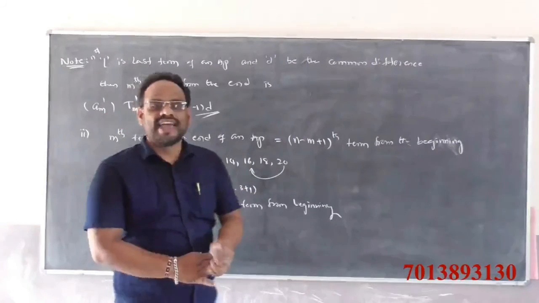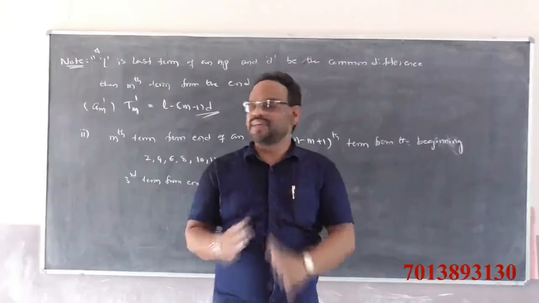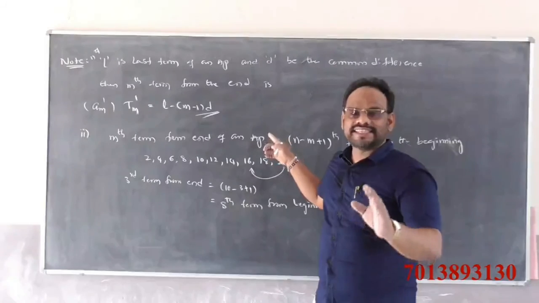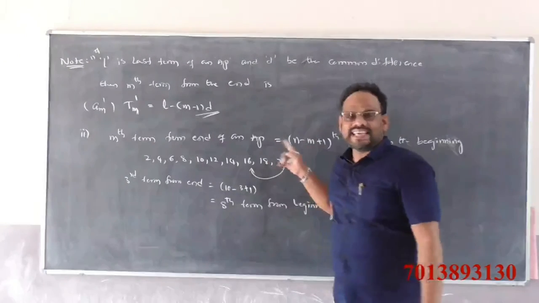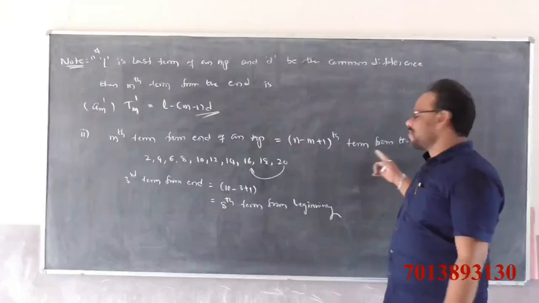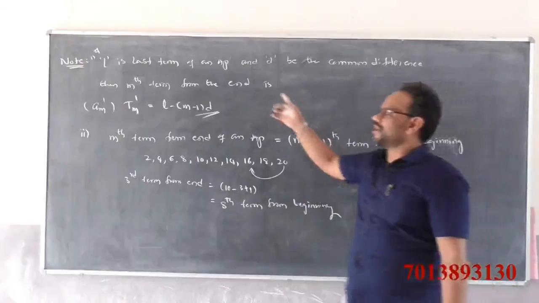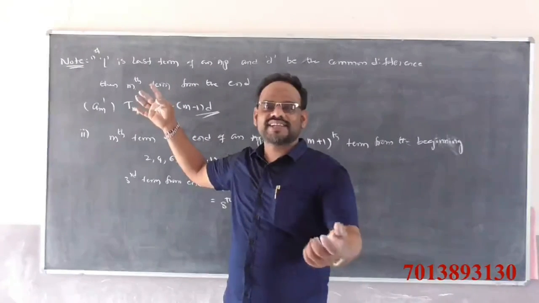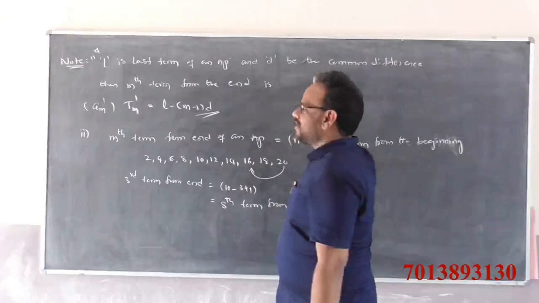That's why the mth term from the end of an AP is the same as the n minus m plus 1th term from the beginning. Note: l is the last term, and the AP contains n terms with common difference d.